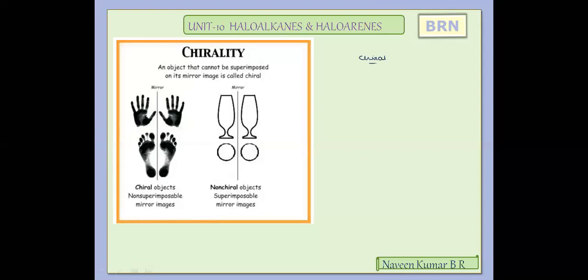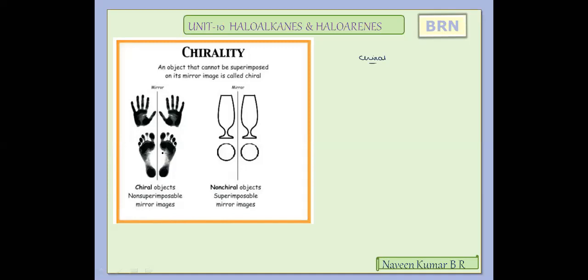Now, if we observe our two hand palms, they look the same. Similarly, if we observe our feet, they look the same. Our right and left hands, or the right and left foot, both look almost similar.